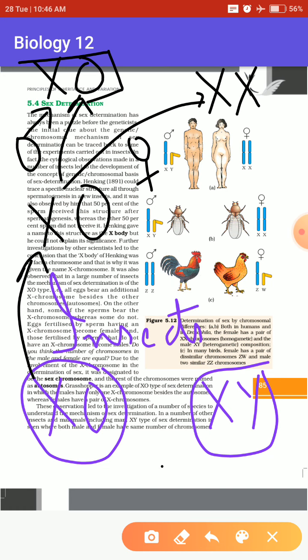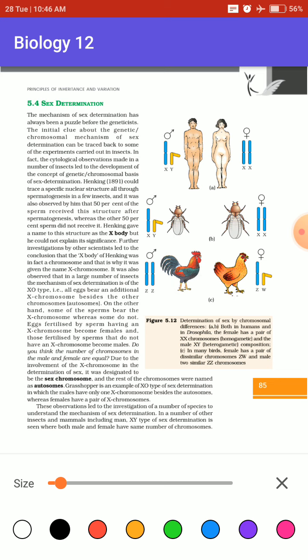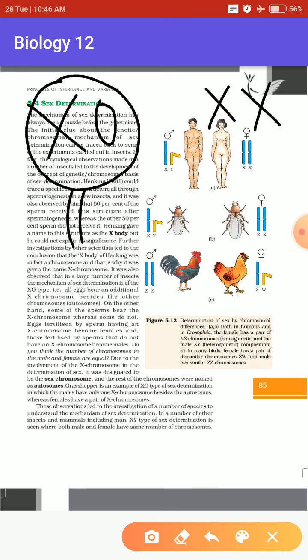What XO meant was that the organism will produce the gamete responsible for sperm, but it won't produce any egg. This O means it won't produce any egg.